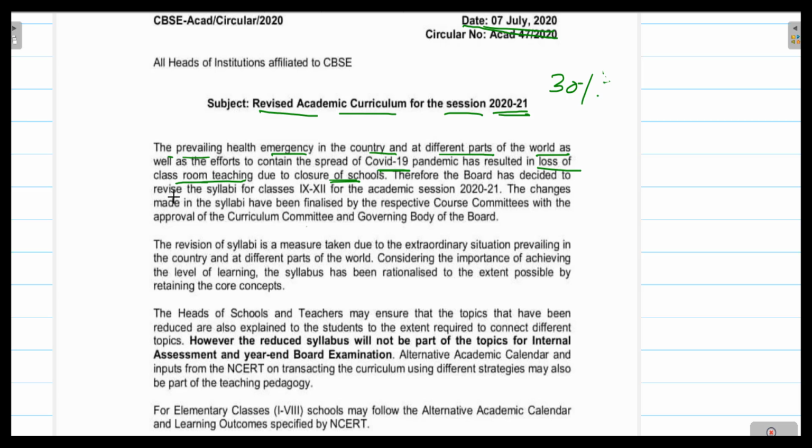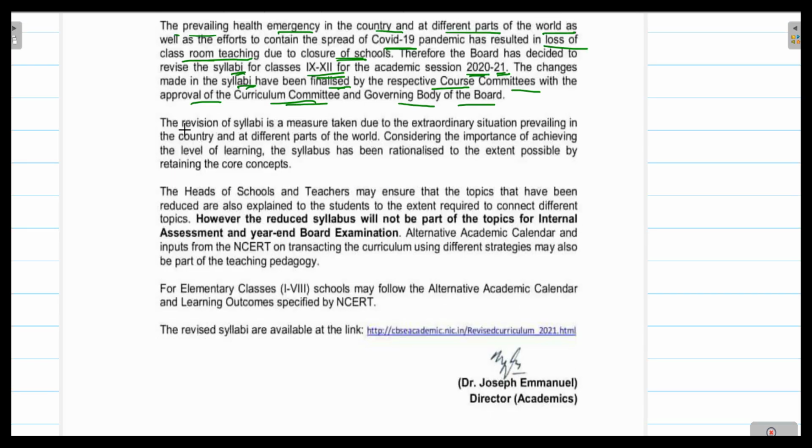Therefore, the board has decided to revise the syllabi of classes 9th and 12th for academic session 2020-21. The changes made in the syllabi have been finalized by the respective course committees with the approval of the curriculum committee and governing body of the board. The revision of syllabi is a measure taken due to the extraordinary situation prevailing in the country and in different parts of the world. Considering the importance of achieving the level of learning, the syllabus has been rationalized to the extent possible by retaining the core concepts.